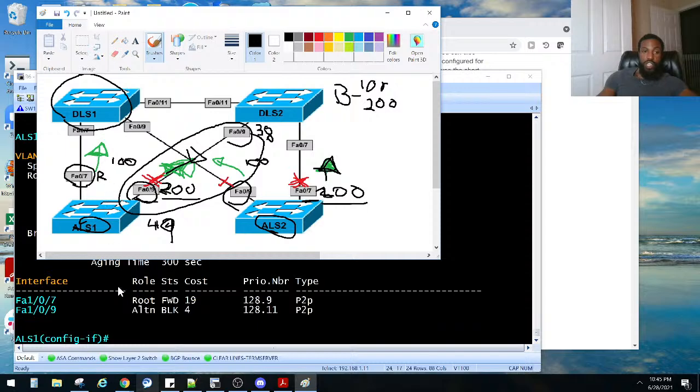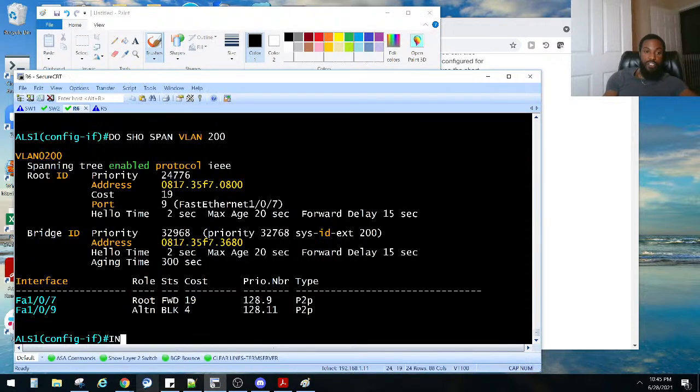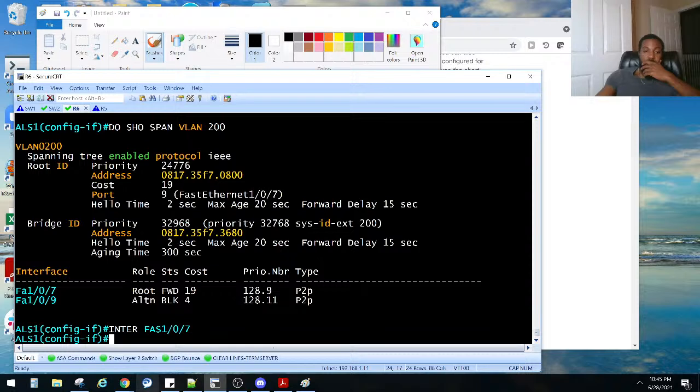Root bridge. Interface FA 107. Set that to what you said? Put a priority of 40. Oh, priority of 40, not a cost. So you said a priority of 40 or a cost of 40?